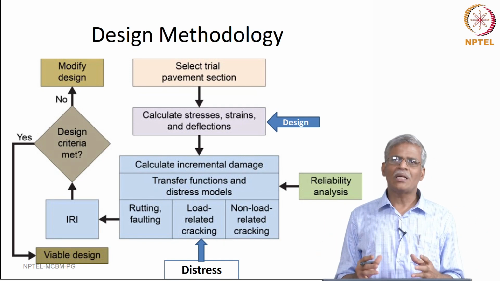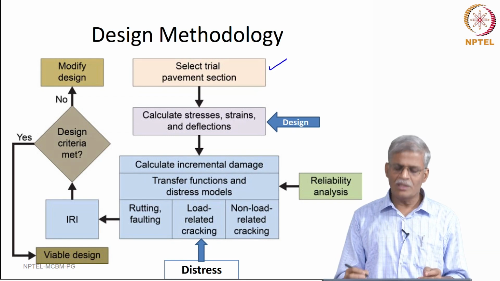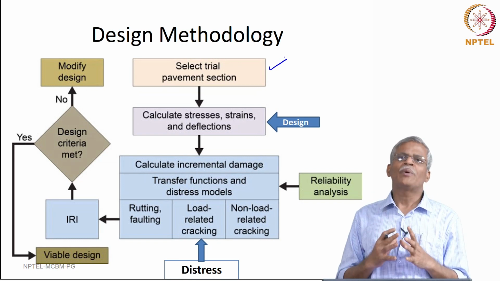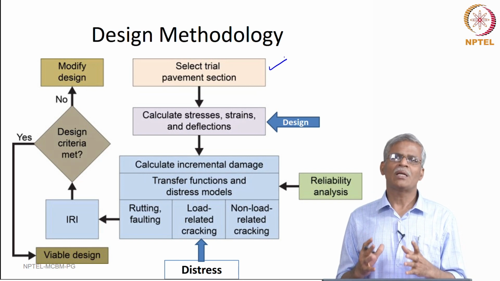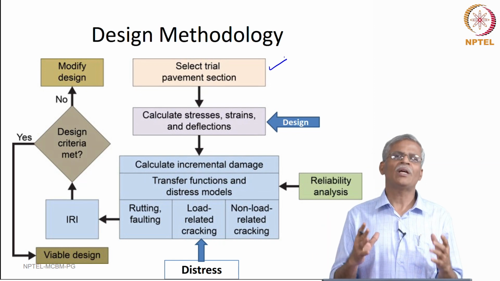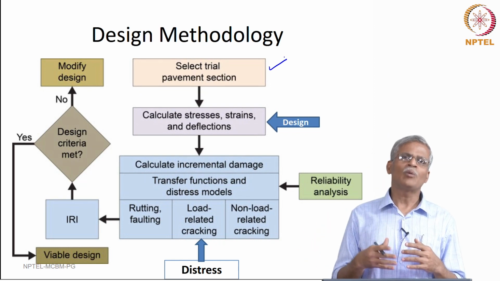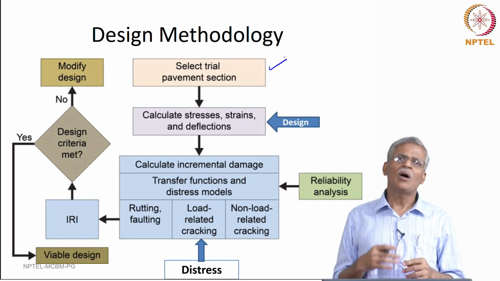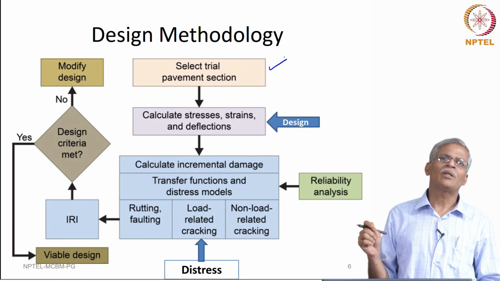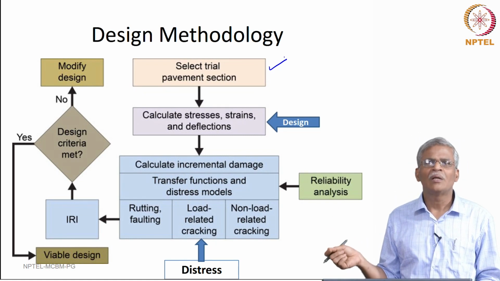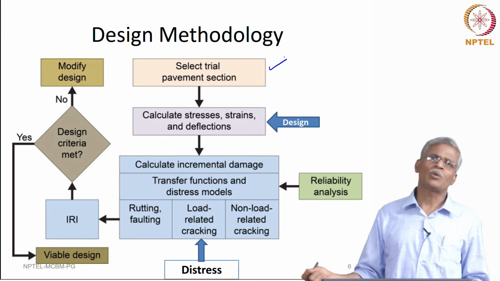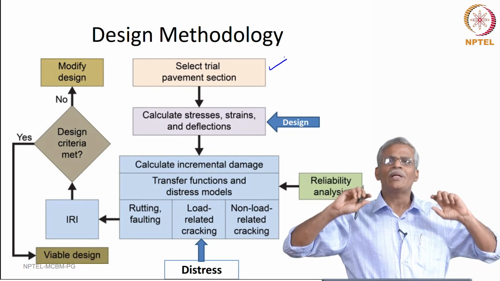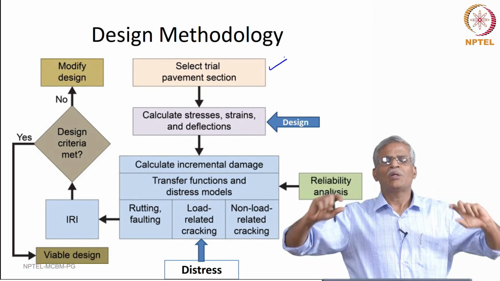So, you can actually see that the first thing that we do is select the trial pavement section, and in fact most of the pavement design process that you see here is proof checking of any given cross section, and we do not really go and start playing around with the thickness or optimize the thickness in the manner in which a typical structural engineering work for a water tank or a multi-storied building or any industrial structure is carried out, because there are some specific limitations related to the construction of this bituminous pavement.